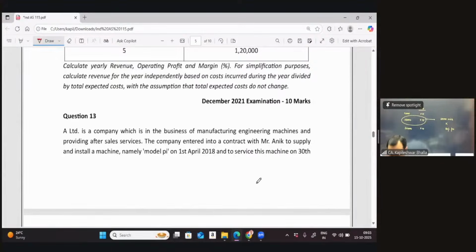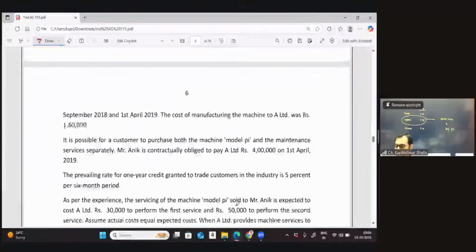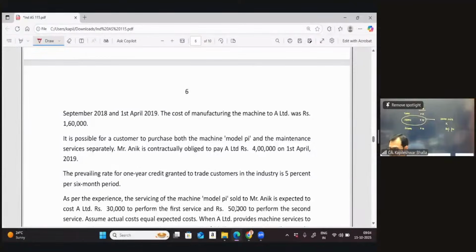It says A is a company which is in the business of manufacturing engineering machines and providing after-sales service. The company entered into a contract with Mr. Anik to supply and install a machine which is namely model PI on 1st April 18. So the machine is going to be supplied on 1st April 18, and to service this machine, it says on 30th September 18 as well as 1st April 19.